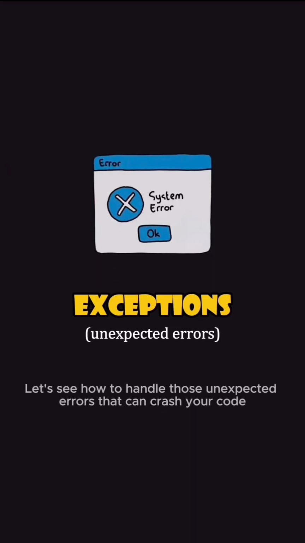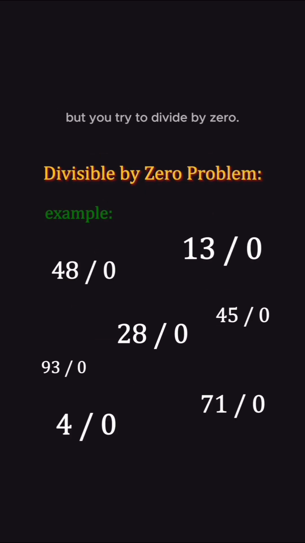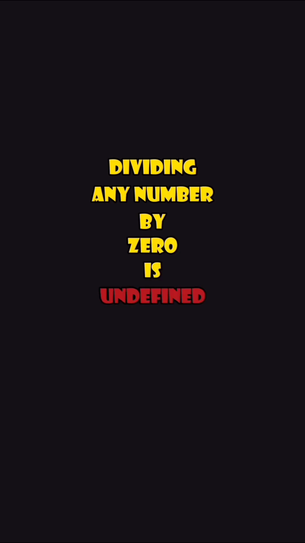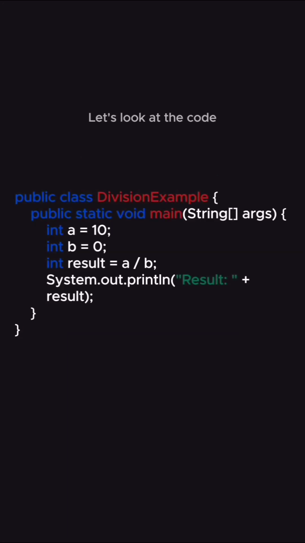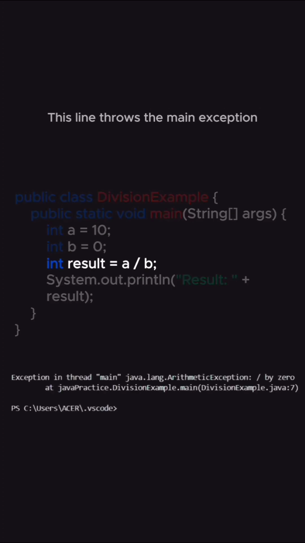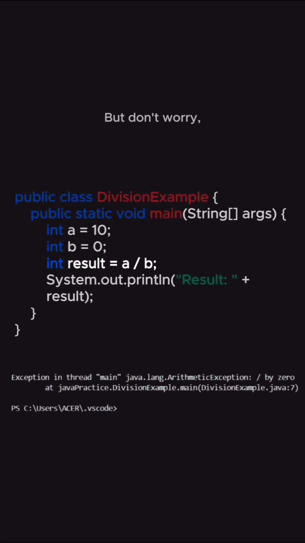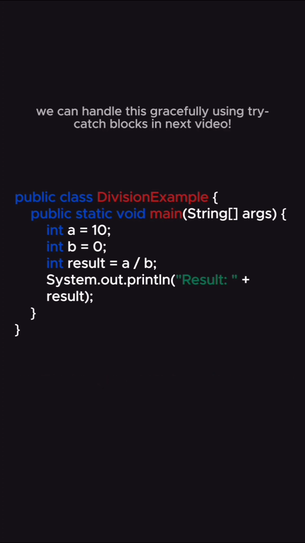Let's see how to handle those unexpected errors that can crash your code. Imagine you have a division problem in your code, but you try to divide by zero. Dividing any number by zero is undefined in mathematics. In Java, it throws an arithmetic exception. Let's look at the code. Running this code will give you an error and crash your program. This line throws the main exception. But don't worry, we can handle this gracefully using try-catch blocks in the next video.